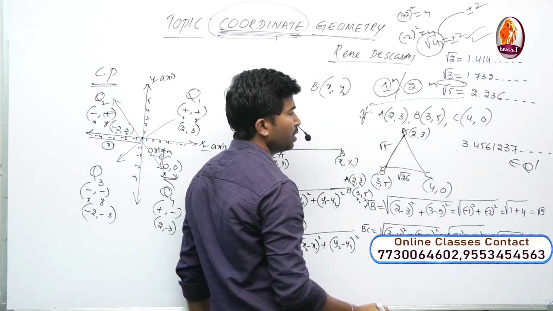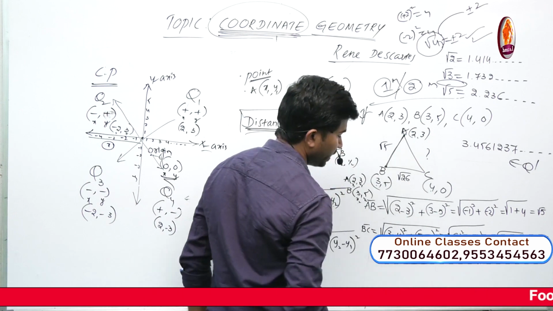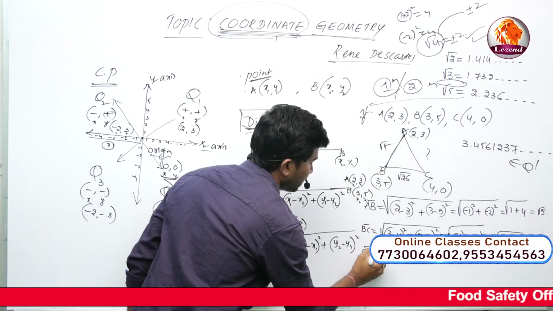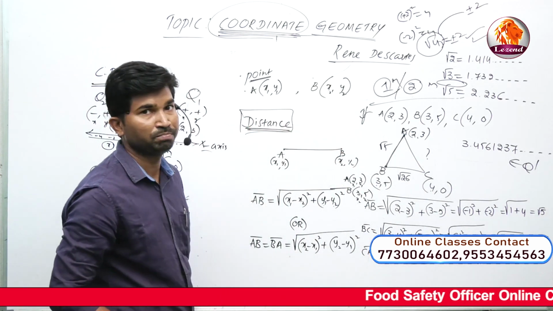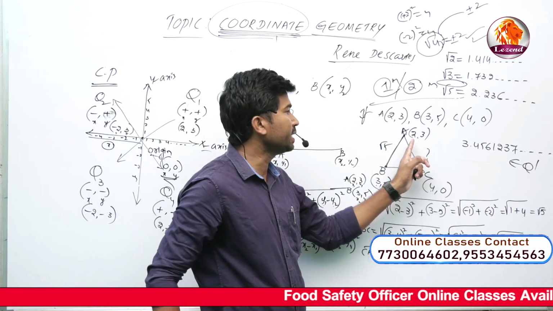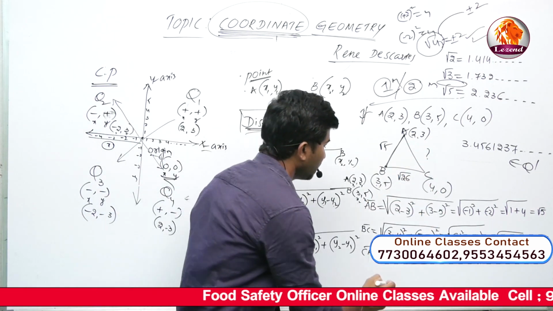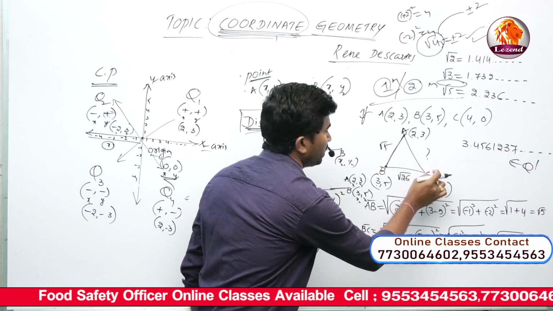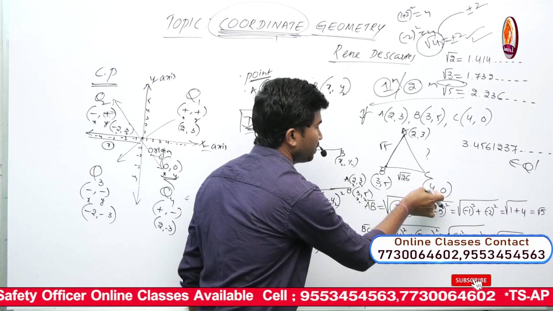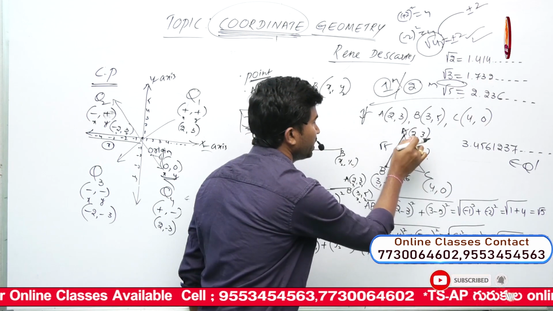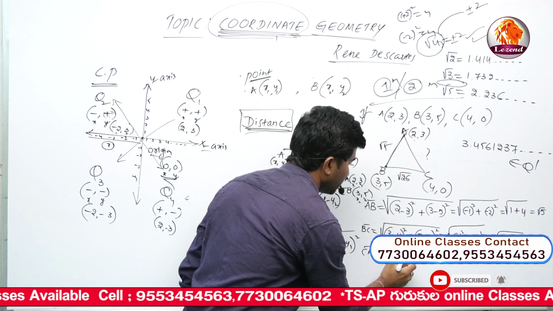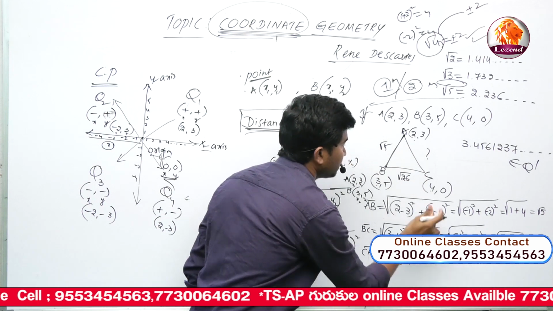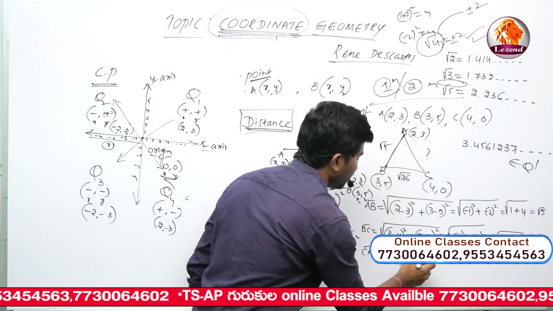Now C to A. What is the length of CA? Take point C and point A, this is x1, y1, this is x2, y2. Apply the same formula: CA equals root of (x1 minus x2) whole square plus (y1 minus y2) whole square, which is root of (4 minus 2) whole square plus (0 minus 3) whole square.